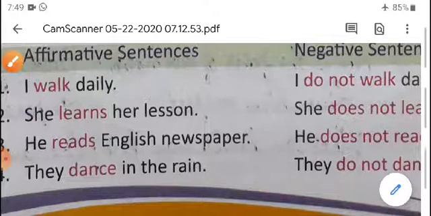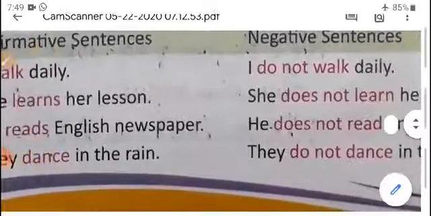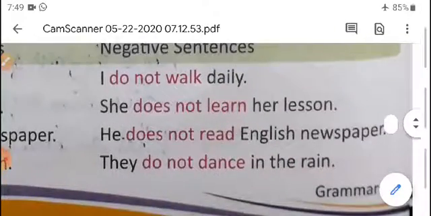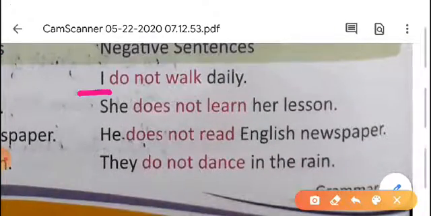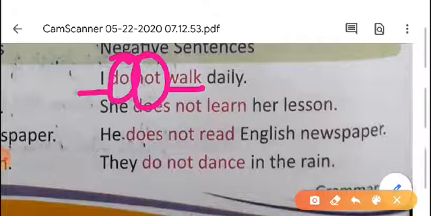Now what is the second sentence? Sorry, the sentence is I walk daily. How can we make a negative sentence? I, as it is, then you have to write do, then not, then walk daily.